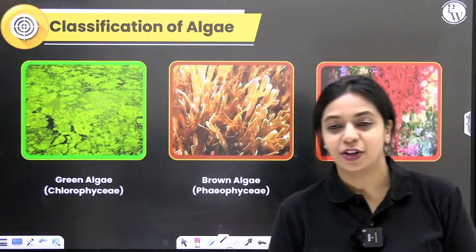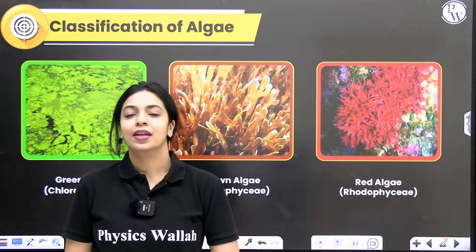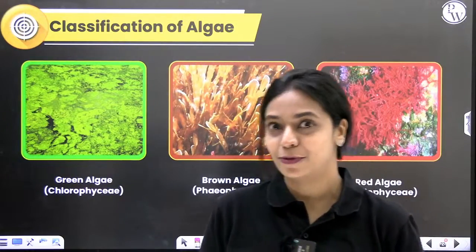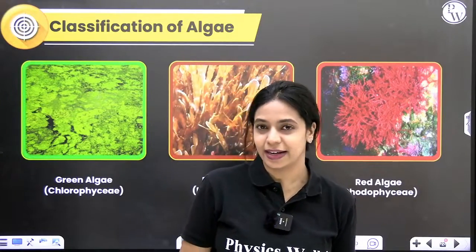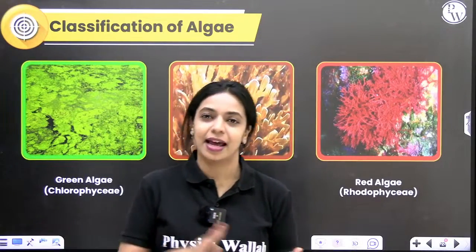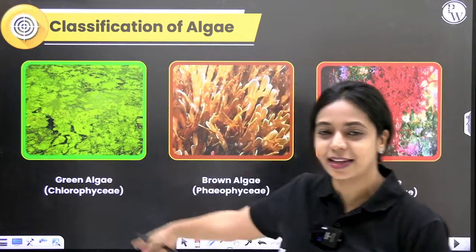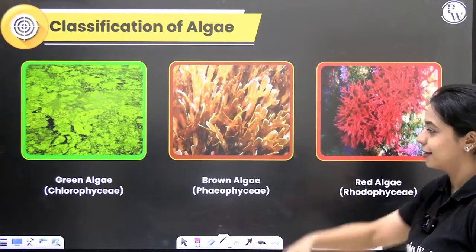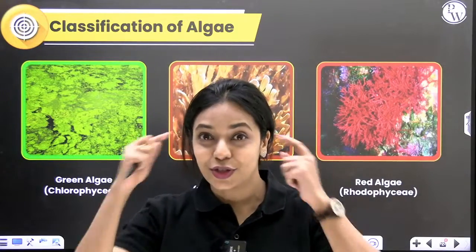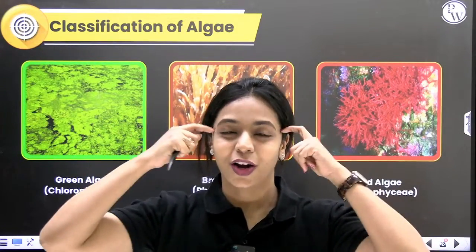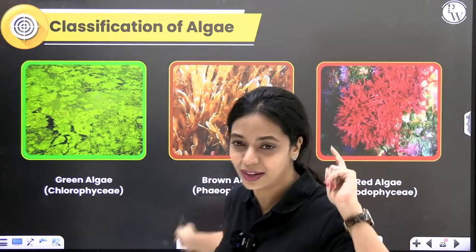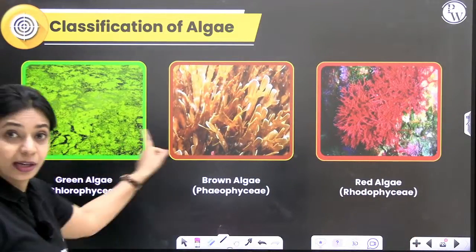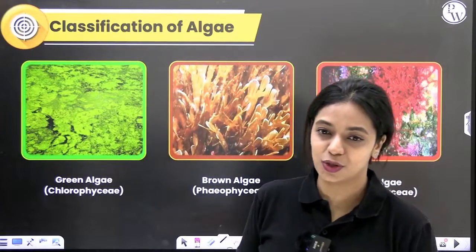So now let's talk about classification of algae. Algae are classified based on what kind of pigments they have. Because of the kind of pigments they have, they produce different colors, right? So majorly we can categorize algae into 3 groups: red algae, brown algae, and green algae. So that it stays in your memory for a long time, I have tried to use the same colors everywhere. We'll be learning about the features of each of these and examples for each.